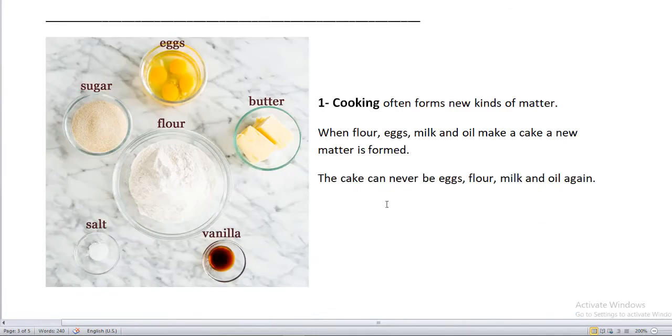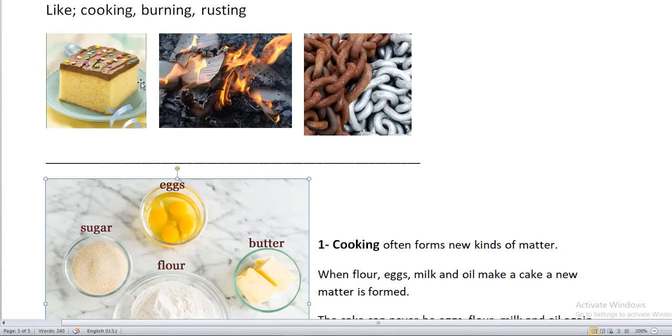Okay, the cake can never be eggs, flour, milk, and oil again. The cake can never be egg again, right? When you take this cake out of the oven, can you make it back into eggs or sugar or flour or butter? No, you cannot change it back into eggs and sugar and butter and flour. You cannot change it back. This is forever changed.